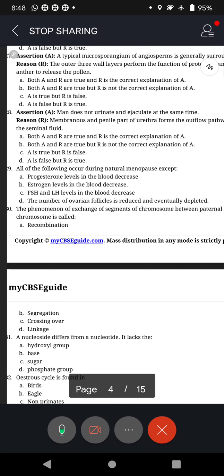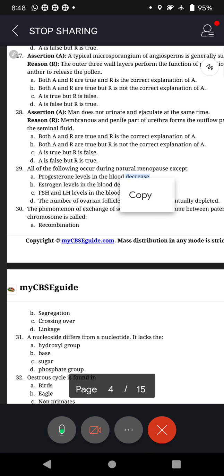Correct? Yeah, someone was saying one is controlled by the parasympathetic nervous system. Yes, you are right, when we are talking only physiology. When we are talking of only anatomy, it is different. In physiology, yes, it is controlled in turn by the parasympathetic and sympathetic systems. You are right. That also you can have. Good. Question 29.